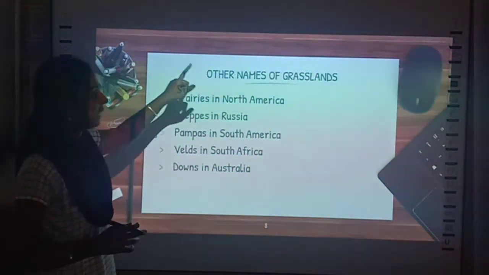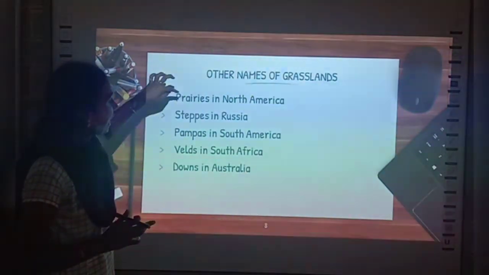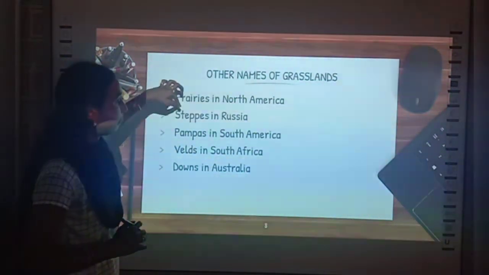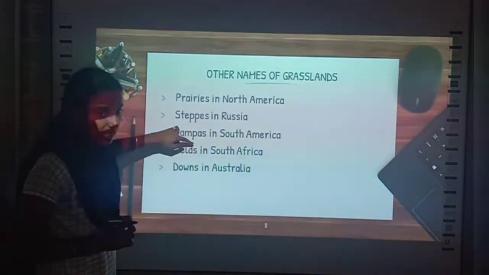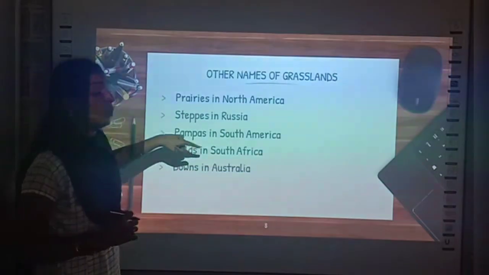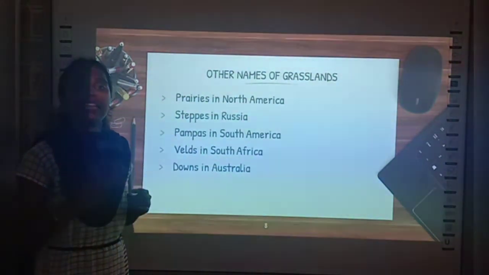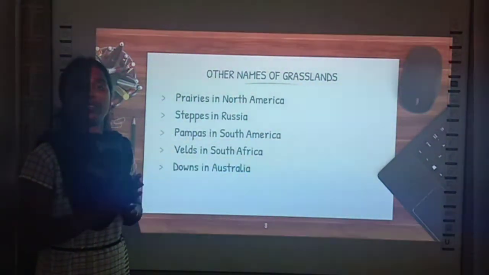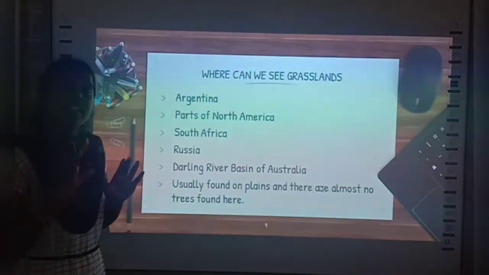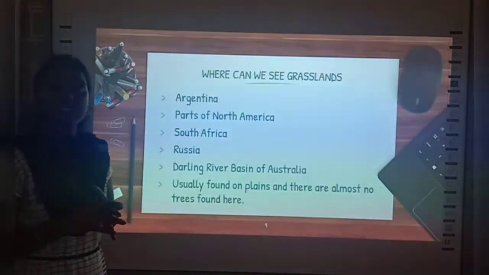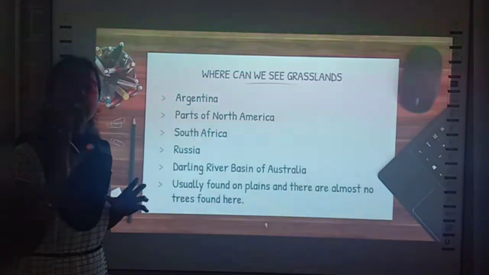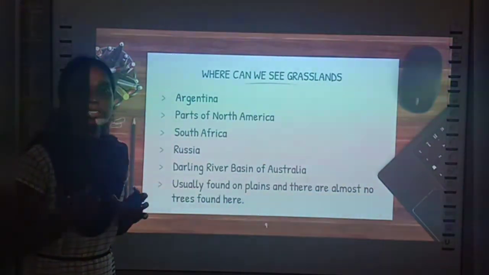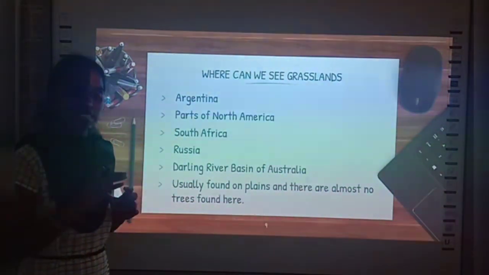So what are the other names of grasslands? Prairies in North America, steppes in Russia, pampas in South America, vales in South Africa, and downs in Australia. These are the different names of grasslands in different parts of the world. Now let us see in which areas we can see grasslands. Can we see grasslands in our area? No, right? They are found only in particular regions of the world.